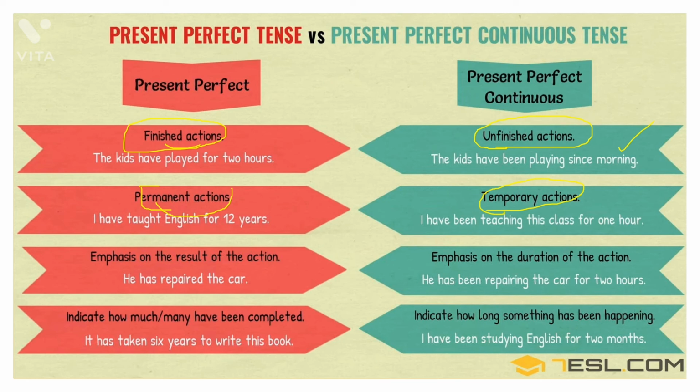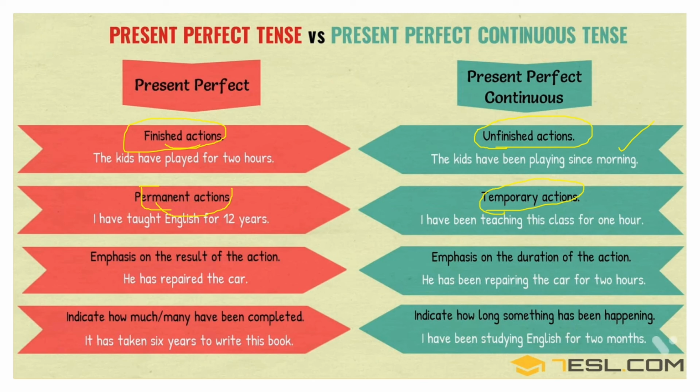Like I have taught English for 12 years. Now this is the permanent action. That for 12 years I have taught English. Clear? But if I am saying I have been teaching this class for 1 hour, now this is the temporary action. That I will be teaching this class for 1 hour. Now this is the temporary action. After 1 hour, the class will be finished. Clear?